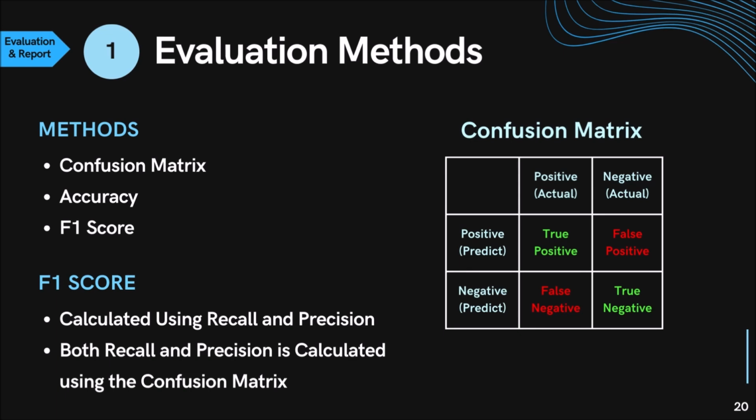We have three main ways of evaluation: confusion matrix, accuracy, and the F1 score. Accuracy is simply the prediction rate of the model, which is calculated by dividing the accurate predictions by the total number of predictions made. F1 score is a score calculated using two other metrics called the recall and the precision. Both these metrics are calculated using the confusion matrix. The confusion matrix is simply a 2x2 matrix describing all four states of a prediction.